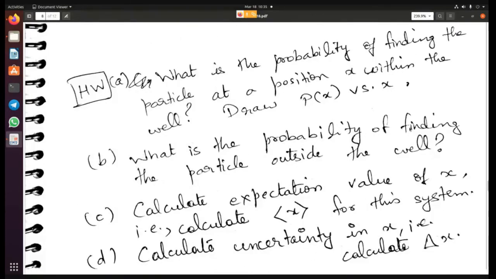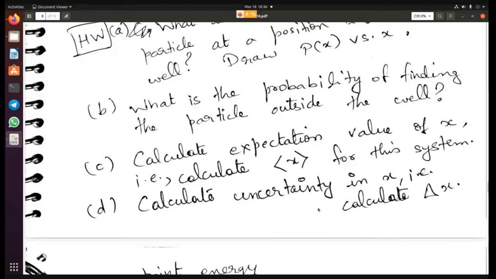Second one is, what is the probability of finding the particle outside the well. Then third is, calculate the expectation value of x for this system, and calculate the uncertainty in x. That is, you have to calculate delta x. So you have the wave function here, so you should be able to get all of these from the wave function and the way the problem has been set up. I think by now you should already know how to do these things. There is no mystery here. We have already learned how to get probability, how to get expectation value, how to get uncertainty. Everything is known to us. So you just need to calculate that and get it.